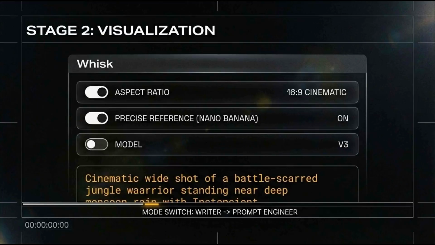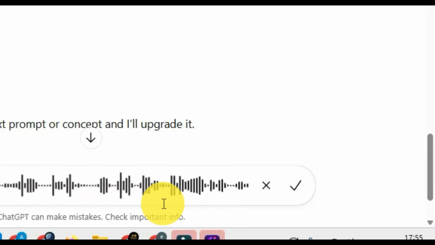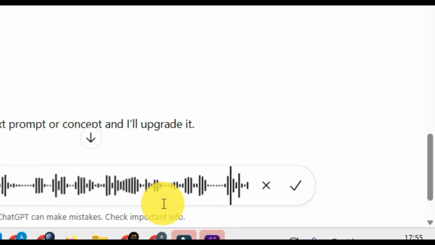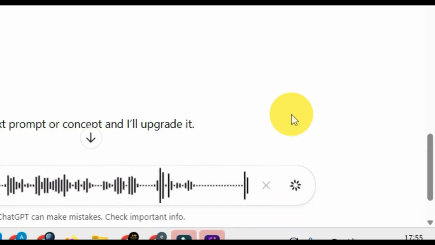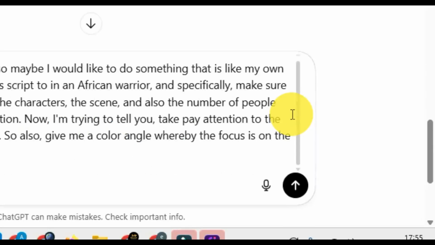Pay attention to the details of the characters. Also give me a camera angle where the focus is on the main actor. Now you see, I don't have a script. I'm generating this for us because I want us to learn from prompting.